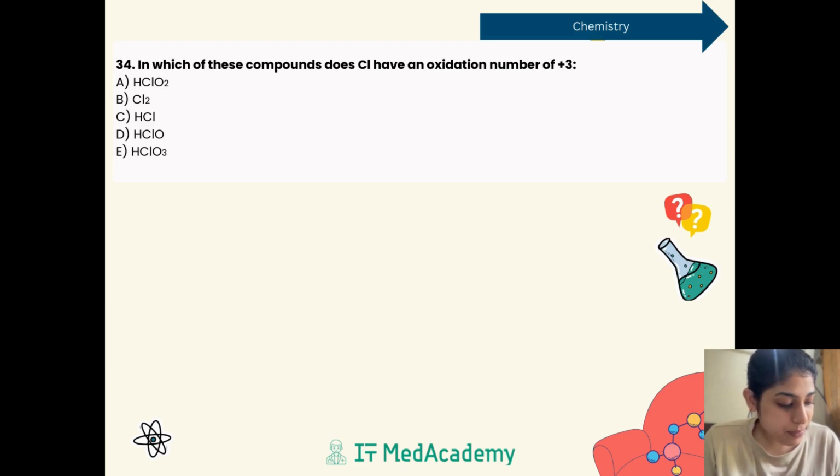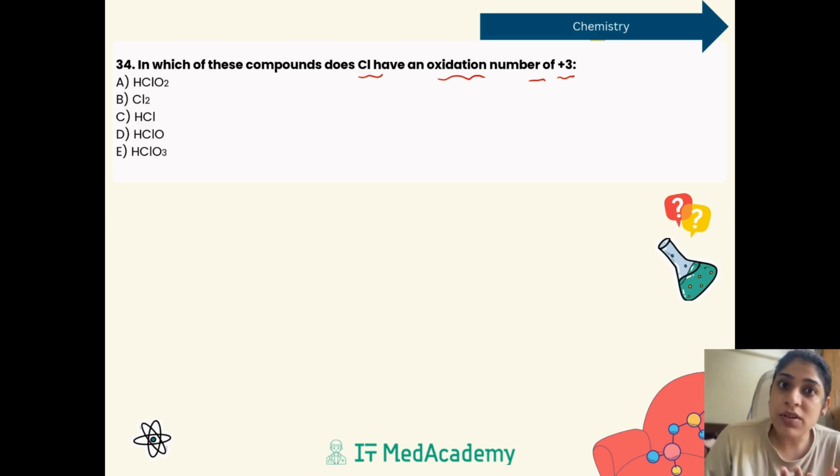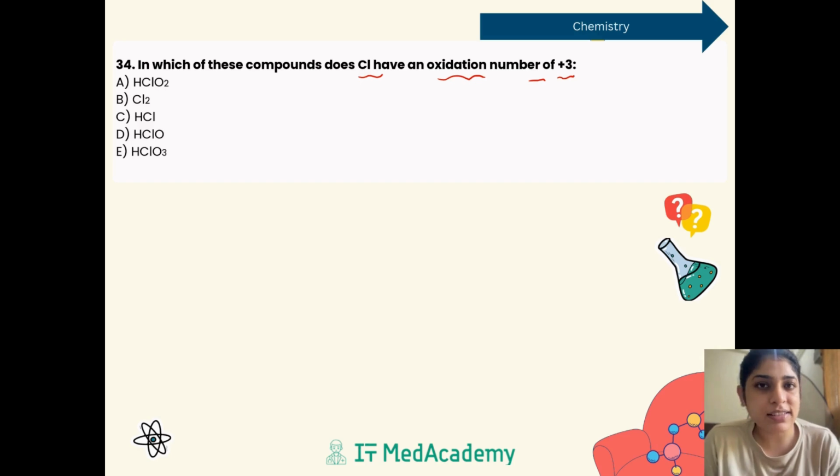In which of these compounds does chlorine have the oxidation number of +3? So this question is basically from your redox reactions, in which we usually discuss oxidation numbers, or we can say the oxidation states. Now the thing is, in this chapter we have many topics, like balancing, different types of balancing in the acidic medium, in the basic medium. Even in the previous year, when we discussed oxidation number, questions were on the regular pattern. Alongside that, balancing questions also used to come.